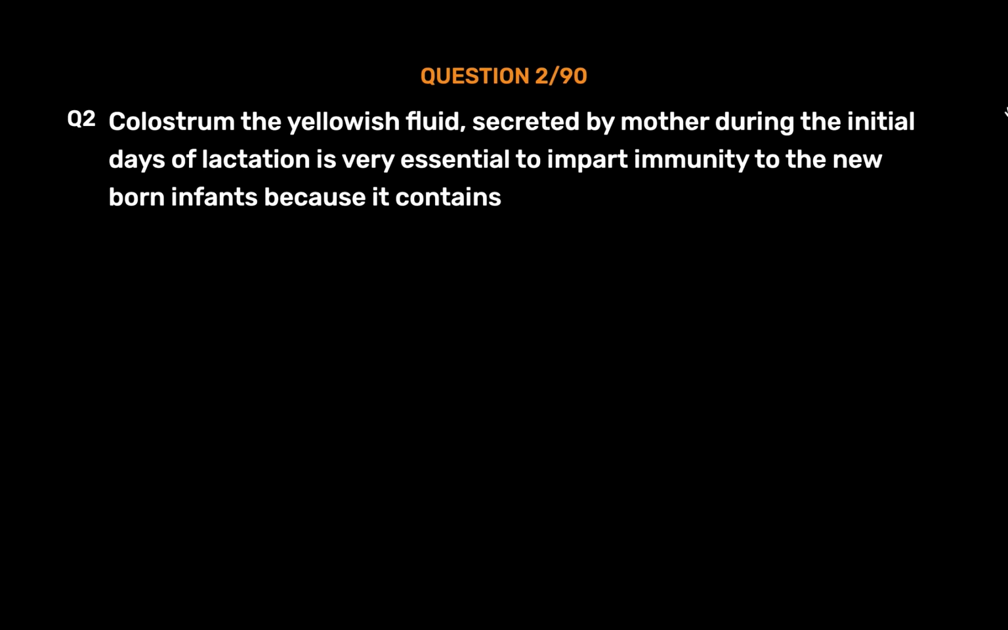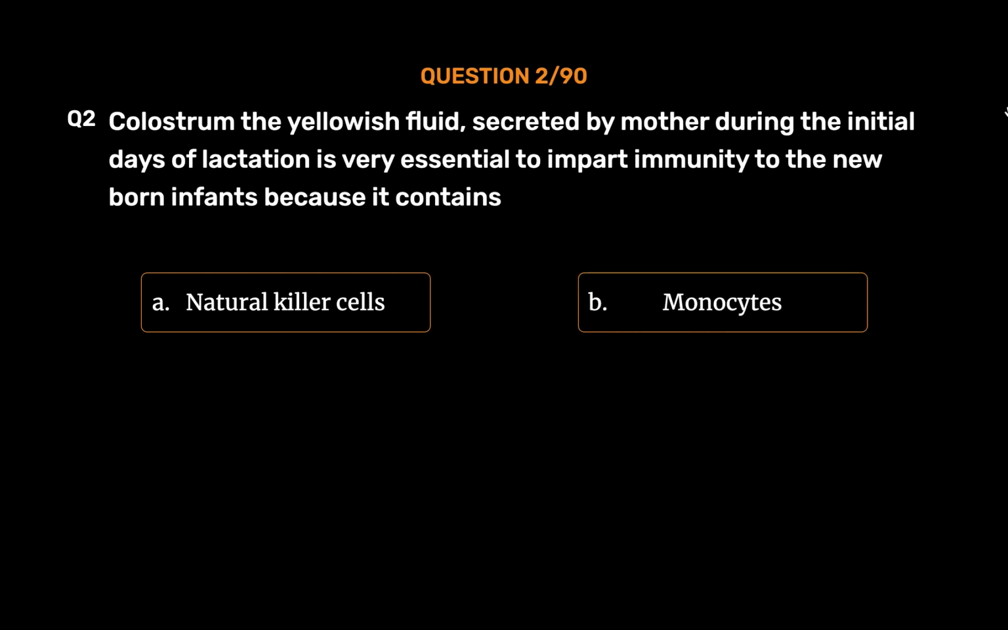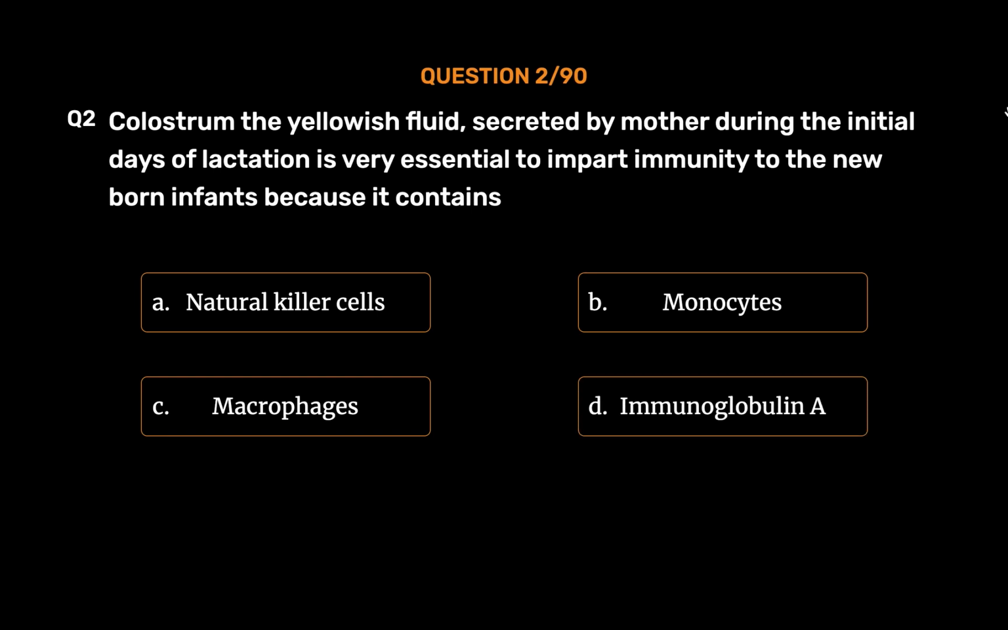Question number 2. Colostrum, the yellowish fluid, secreted by mother during the initial days of lactation, is very essential to impart immunity to the newborn infants because it contains Option A. Natural killer cells. Option B. Monocytes. Option C. Macrophages. Option D. Immunoglobulin A. The correct answer is Option D.